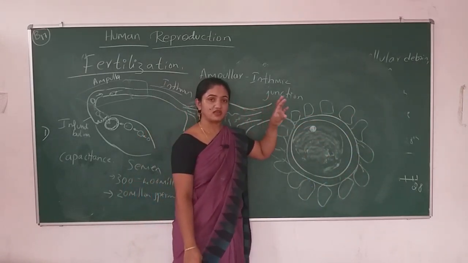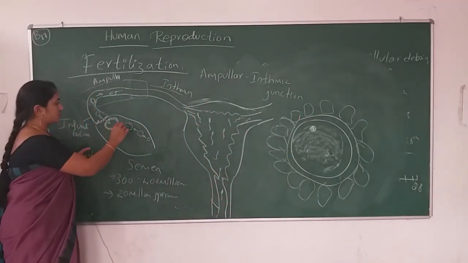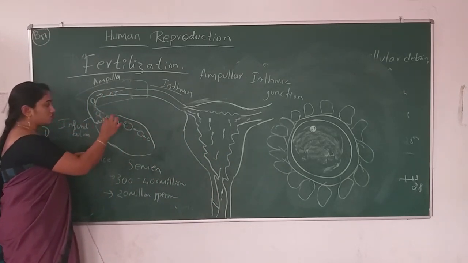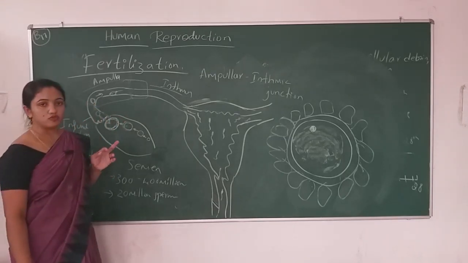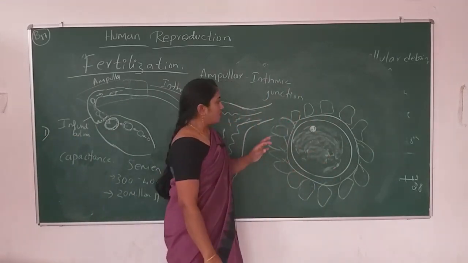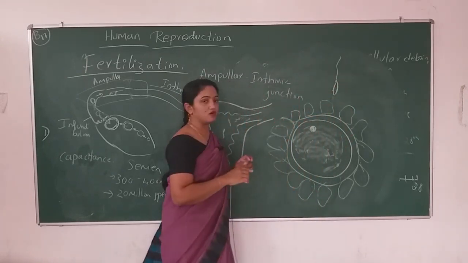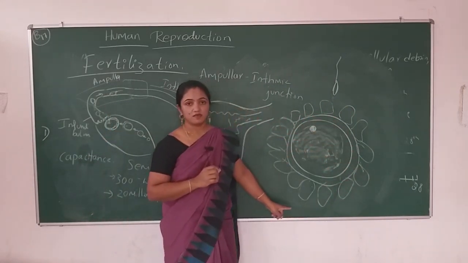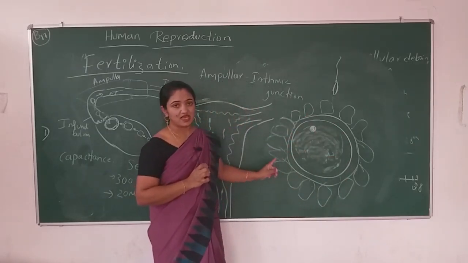Corona radiata are the resultant cells of the granulosa cells. The granulosa cells are present surrounding the follicle inside the ovary. Those cells are carried into the fallopian tube also. So those cells are known as corona radiata. Now, not only one sperm, thousands of sperms get attached to the egg. Because the egg is only one in number, many sperms get attached to this egg.